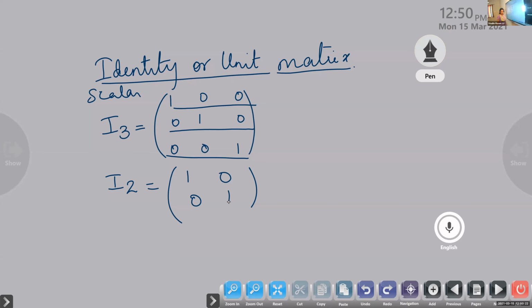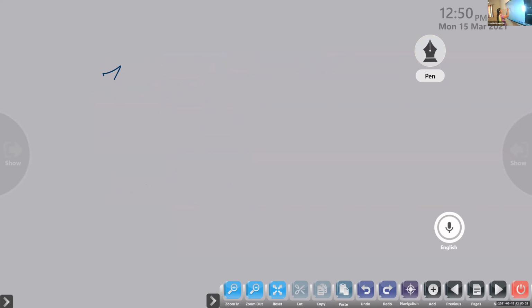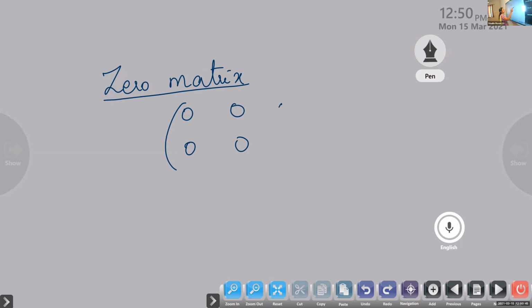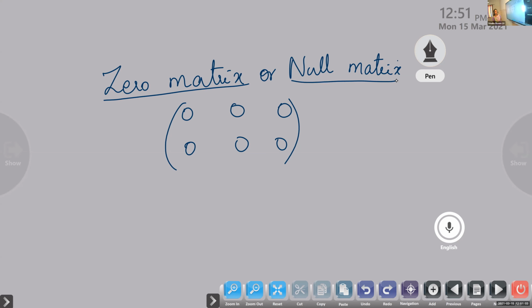Next is zero matrix. A zero matrix need not be a square matrix. It can be a matrix of any order. A zero matrix means a matrix in which all the entries are 0. It is otherwise called a null matrix.